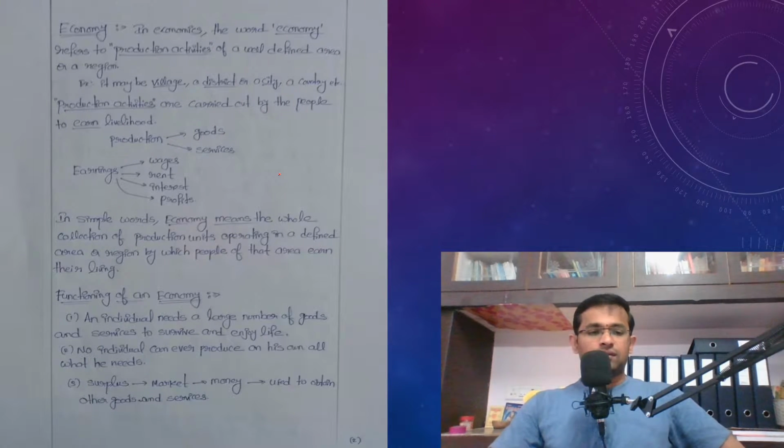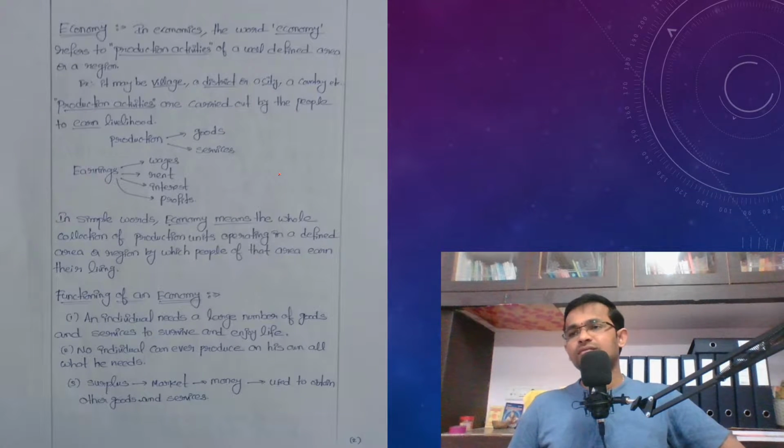Before that, we will discuss how an individual makes choices, or what are the important elements involved in the economy. An individual needs a large number of goods and services to survive and enjoy life.